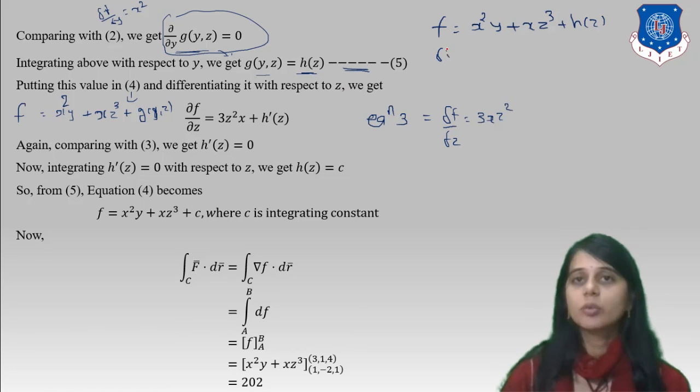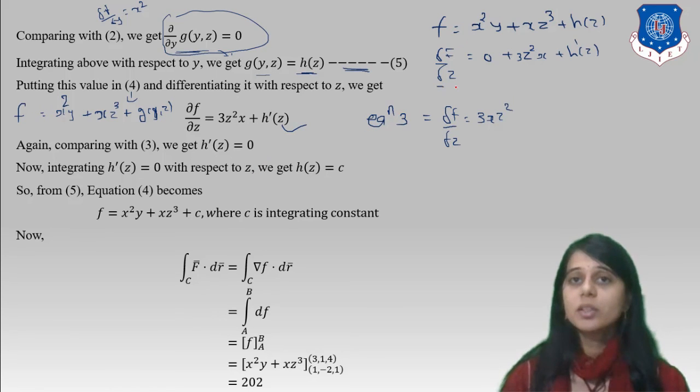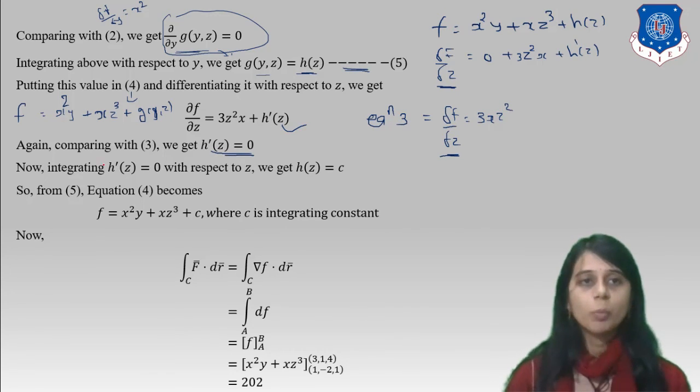So what we get? ∂f/∂z equal to 0 plus 3z square x plus h dash z. Now we compare this with equation 3. If we compare with equation 3, we get h dash z equal to 0.